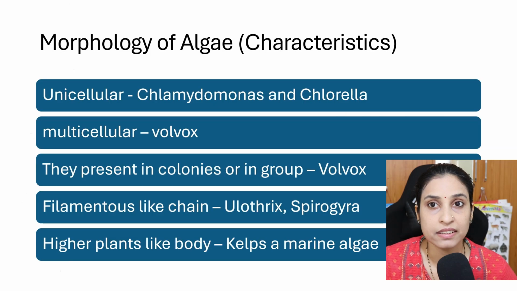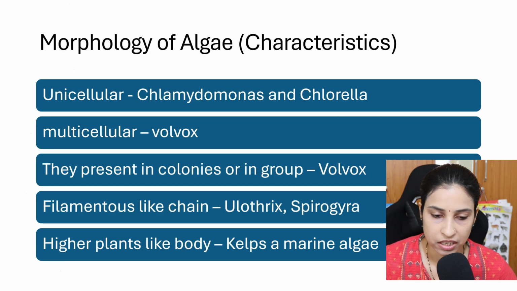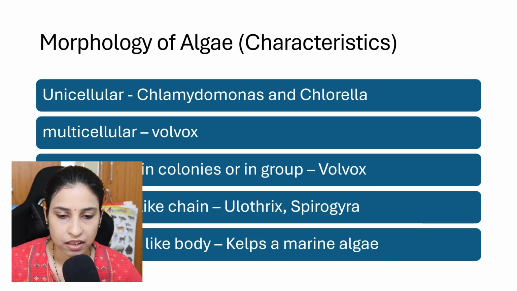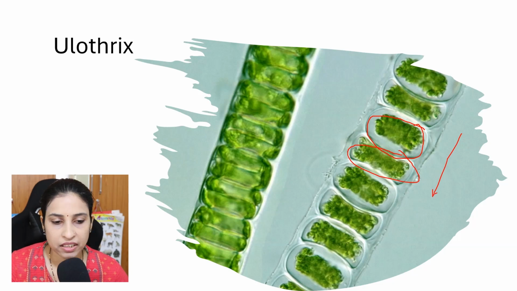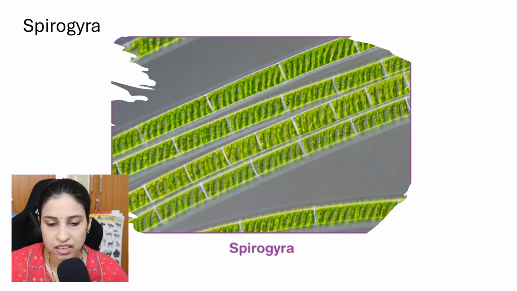Sometimes they may be present as a filament, a thread-like or chain-like structure we can observe. For example, in Ulothrix it is present as a chain. Here each cell is joined and forms a chain-like structure, and in Spirogyra we can observe the similar: each cell is joined and forms a chain-like structure. They are present in filamentous form.